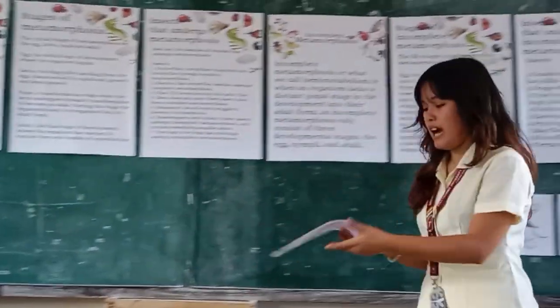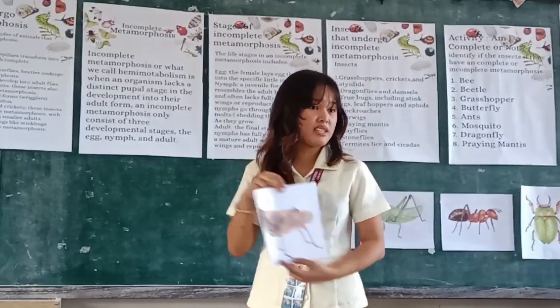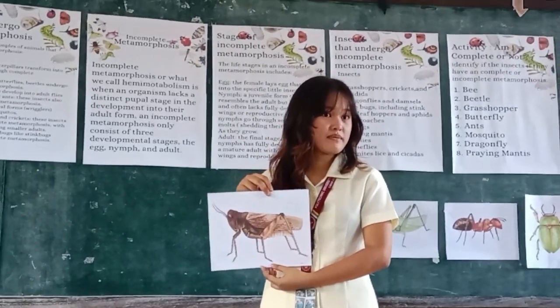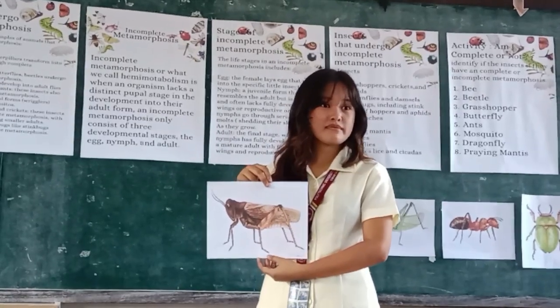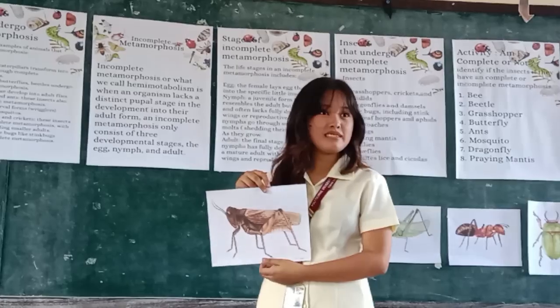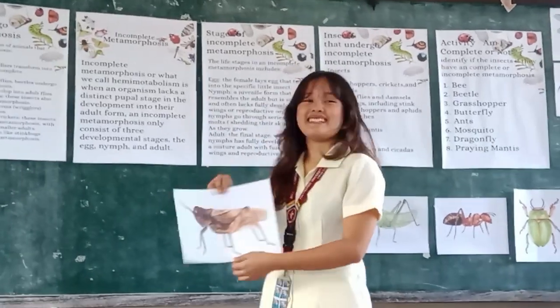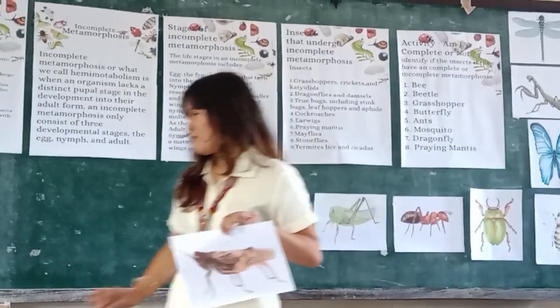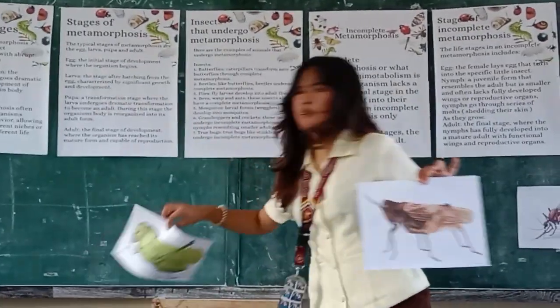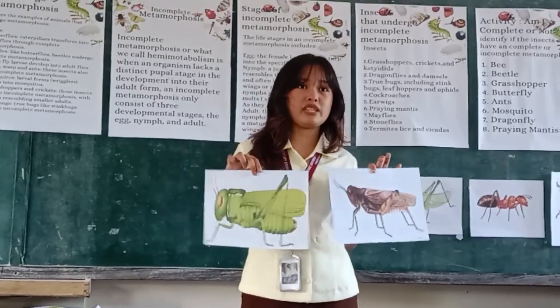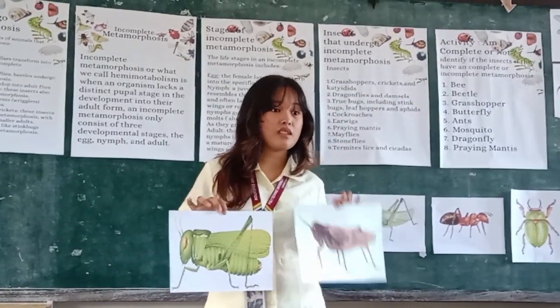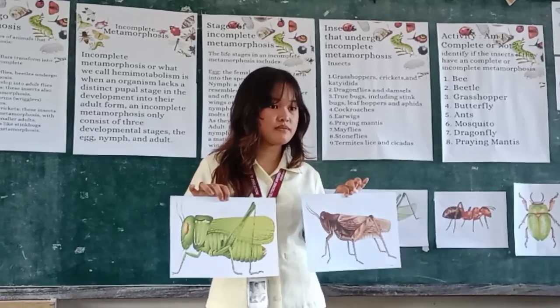And then finally, we have this one. Can anybody tell me again what this is? Yes, Leila? Grasshopper. Yes, this is a grasshopper. Before I say what this one is, can anybody tell me what is the difference between these two grasshoppers? Yes, color and the body.